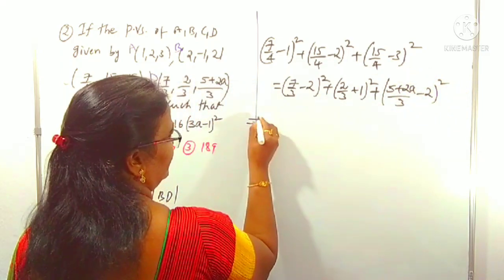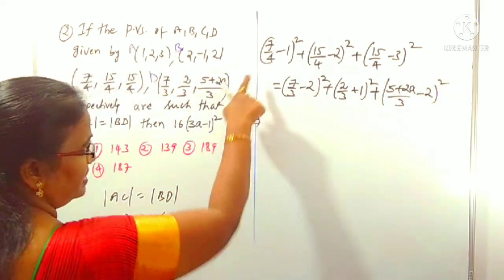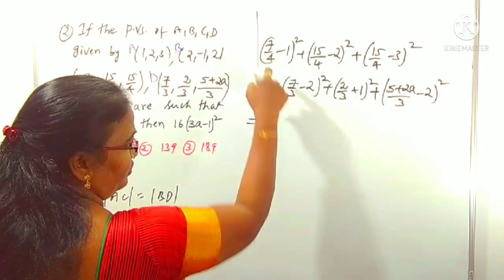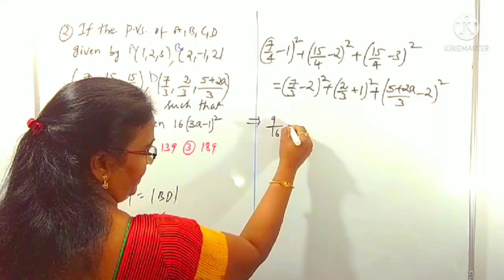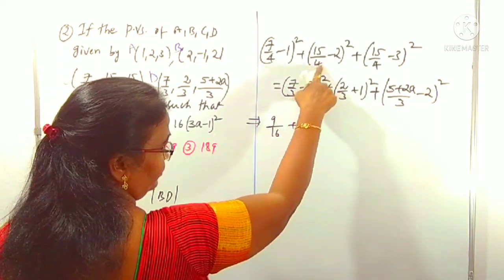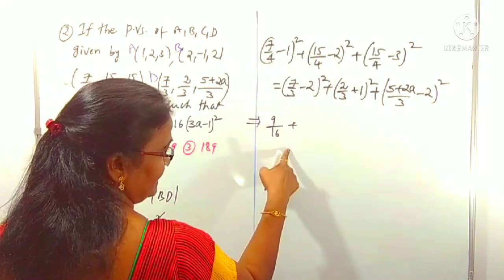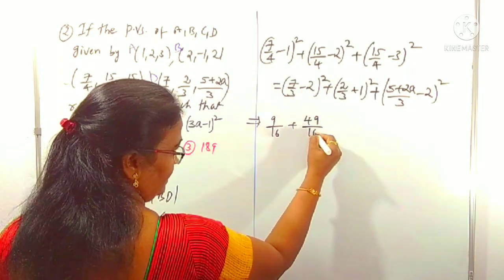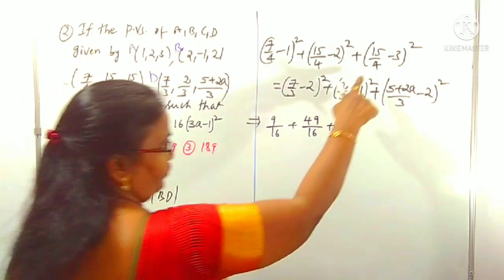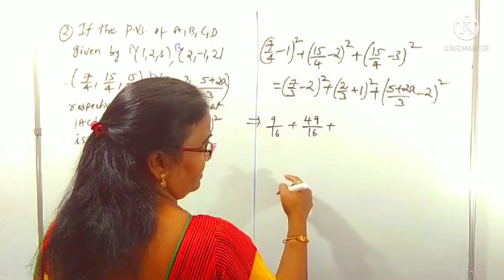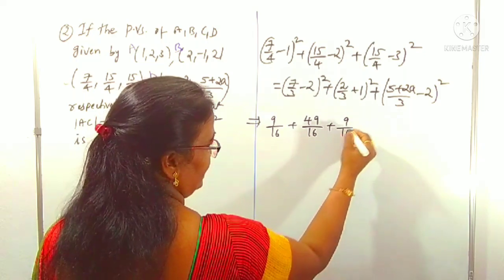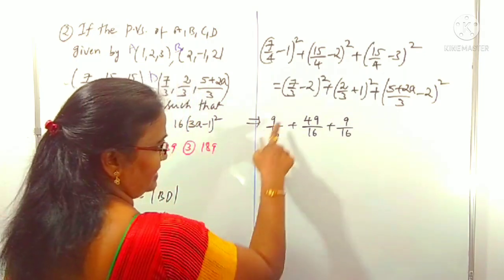Now we can do the simplification like this. LCM is 4, 7 minus 4 is 3, 3 by 4 whole square is 9 by 16, plus here LCM is 4, 4 2s are 8, 15 minus 8 is 7, 7 by 4 whole square is 49 by 16, right? Plus 4 3s are 12, 15 minus 12 is 3, 3 by 4 whole square is 9 by 16. This is the left side. Right side we can concentrate.